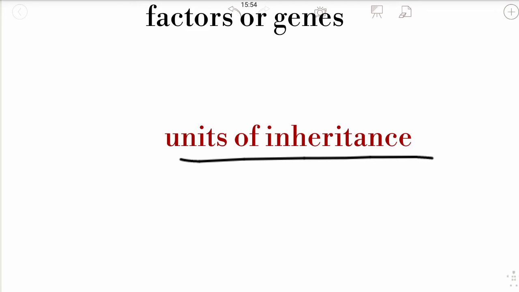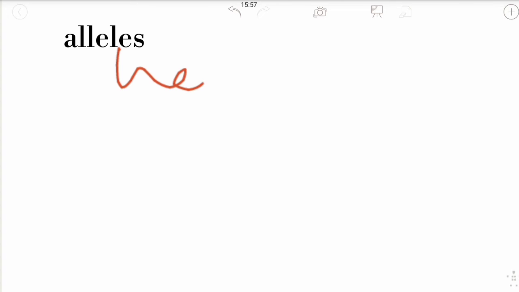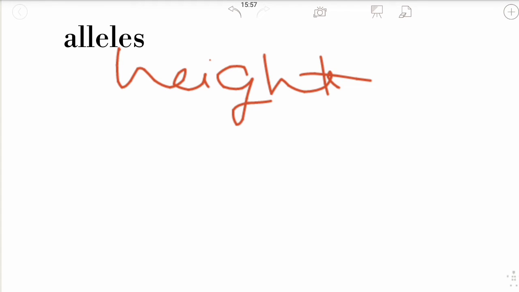They also contain some hereditary information, and they need to express it. Mendel also introduced another term, alleles. Alleles are slightly different forms of genes. Let us take the example of height. Height has 2 forms, tallness and dwarfness.